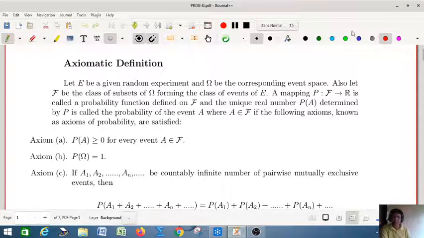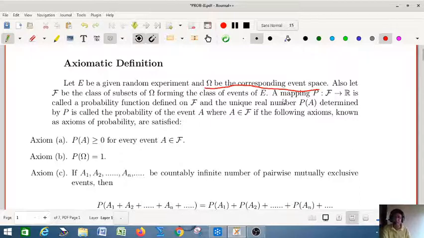Let E be a random experiment and omega be the corresponding event space. Already we talked about this in the previous class. Also let curly F be the class of subsets of omega forming the class of events of E. We already discussed the sigma algebra, that is the class of subsets of some set.